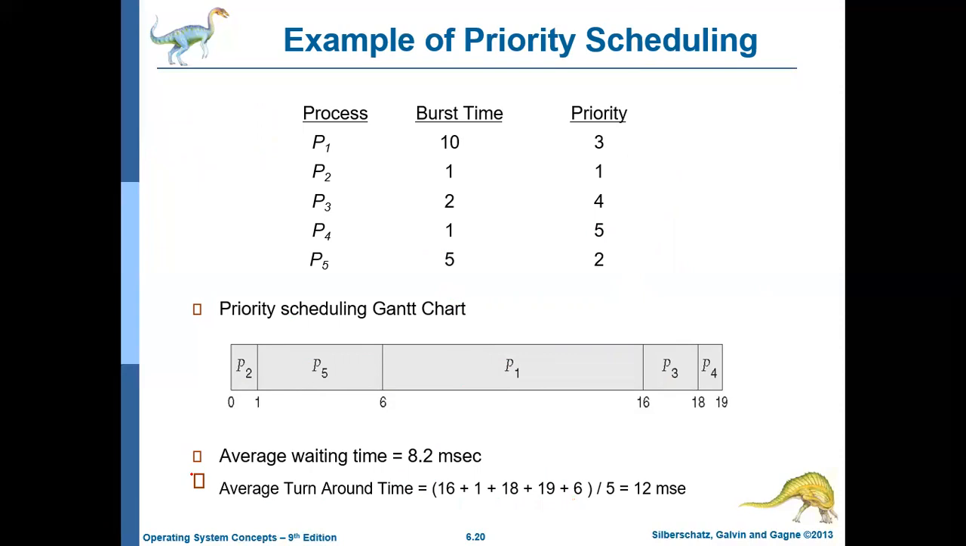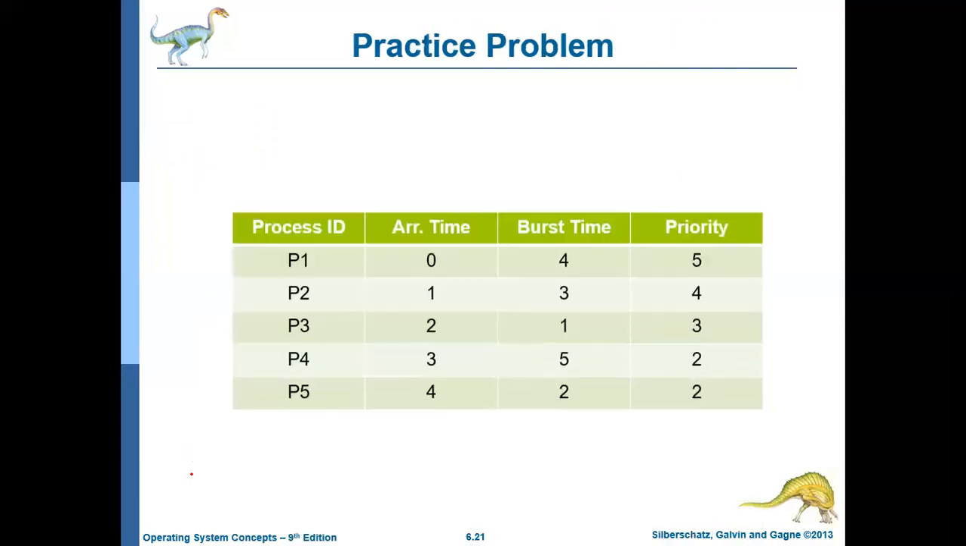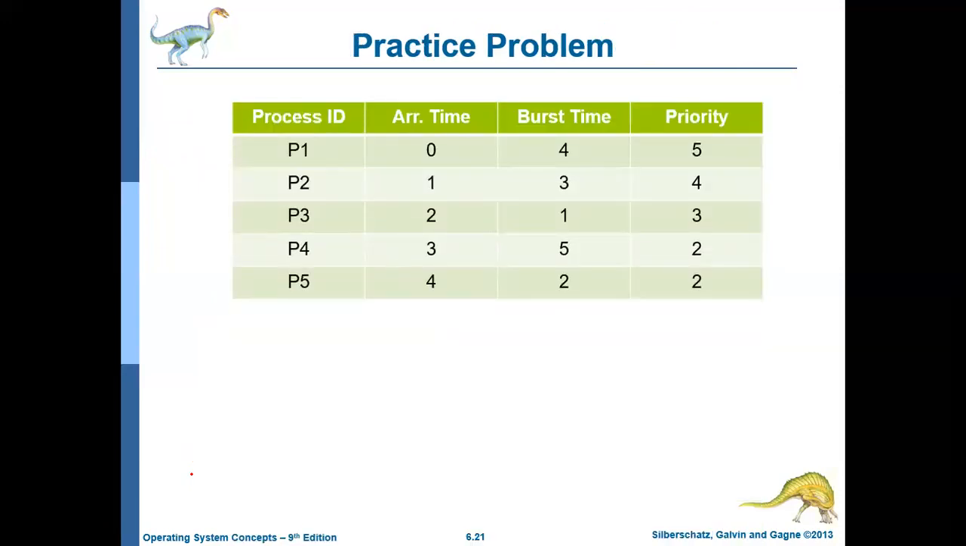Okay, so let us discuss one more problem. Consider these processes P1, P2, P3, P4 and P5. Now here the arrival time is also given. Let us assume P1 arrives at time 0, P2 at time 1, P3 at time 2, P4 at time 3, and P5 at time 4. These are the burst times of each process, and this is the priority. P4 and P5 have the same priority.